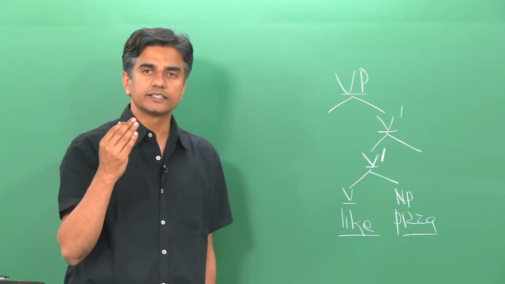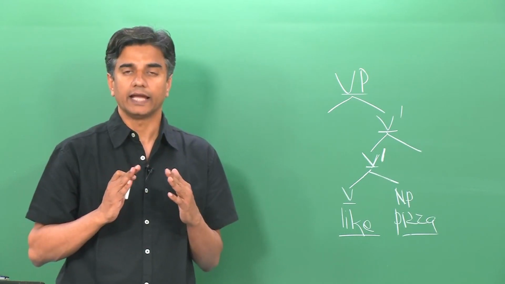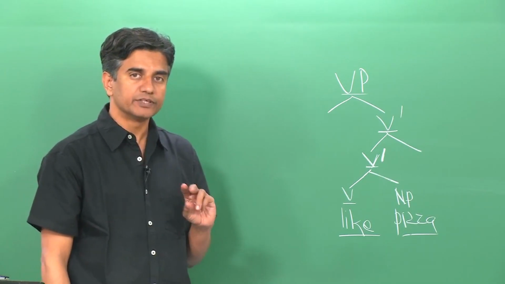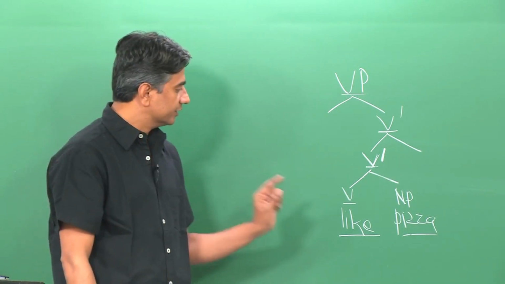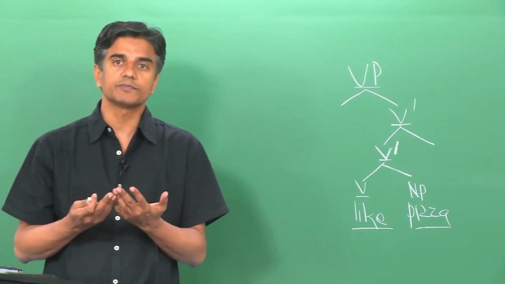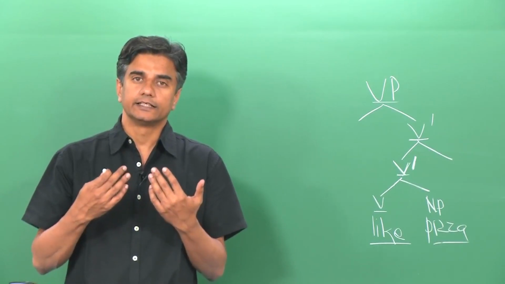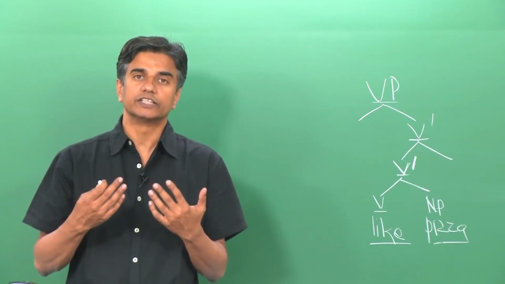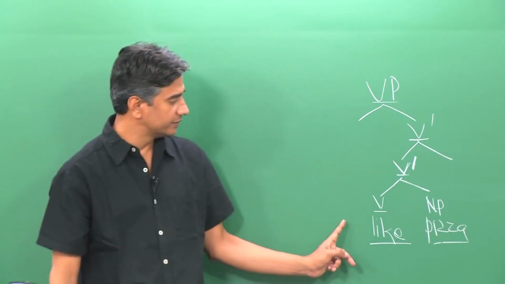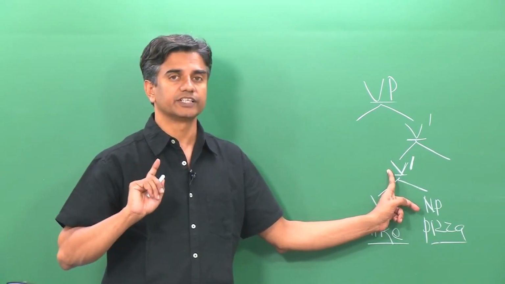The first one is that it helps us maintain binary branching, and with the notion of binary branching we can demonstrate very nicely the hierarchical relation, the relationship between different elements within the phrase and the relationship of those elements with respect to other phrases as well. That is one of the purposes of the intermediate category.